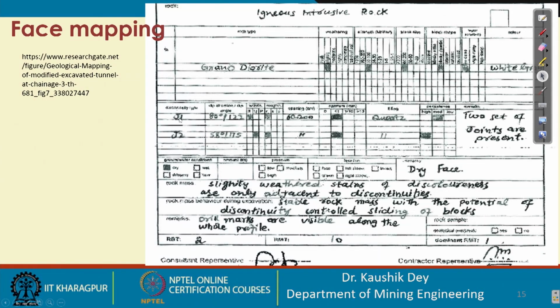Two sets of joints are mentioned here. J1 is the main joint set, and the first value is the dip orientation.